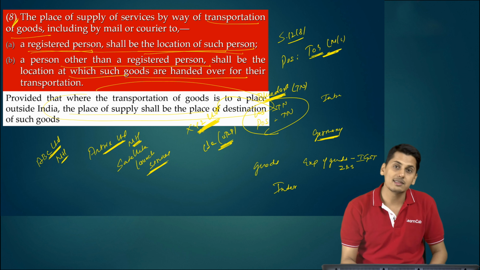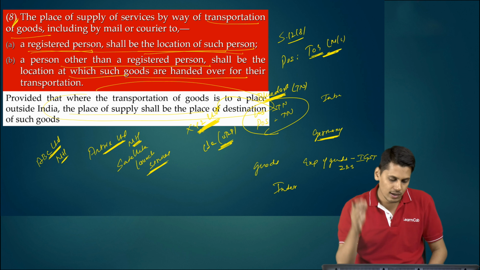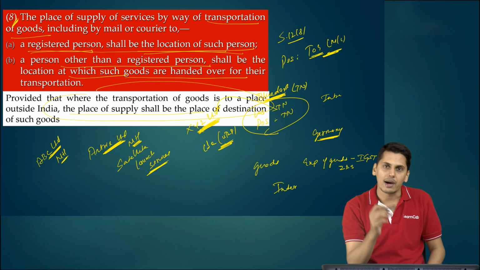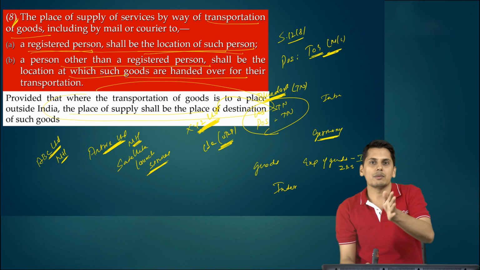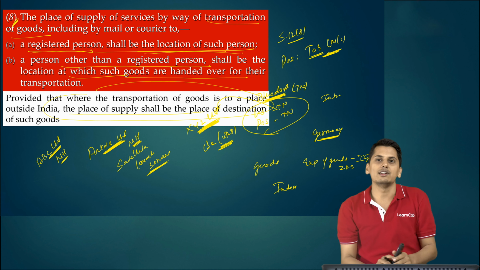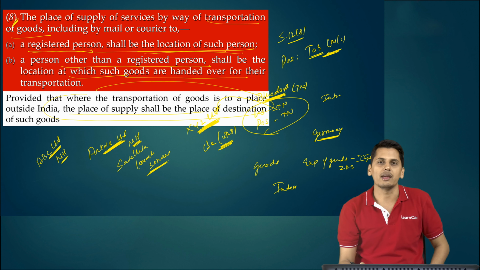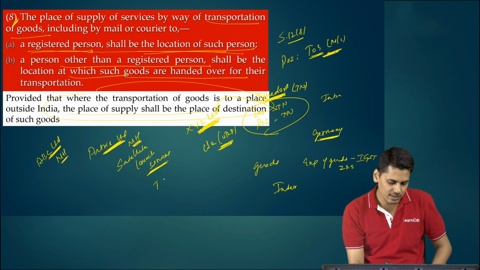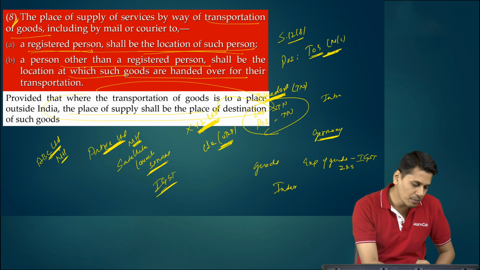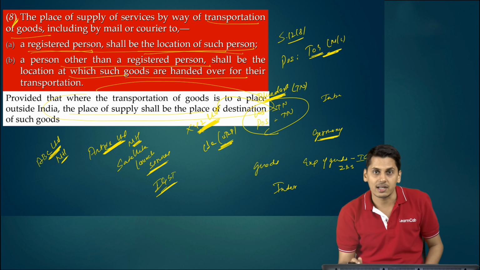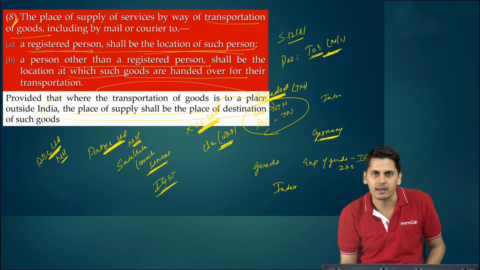So now friends, in this case, the place of destination is outside India. Location of supplier, Antrix Limited, is Maharashtra. Place of supply is outside India. According to section 7, where the location of supplier is in India and the place of supply is outside India, it results into an interstate supply of services. So this is going to be an IGST supply, even though Antrix Limited and ABC Limited, both of them are from Maharashtra, still it is an interstate supply.